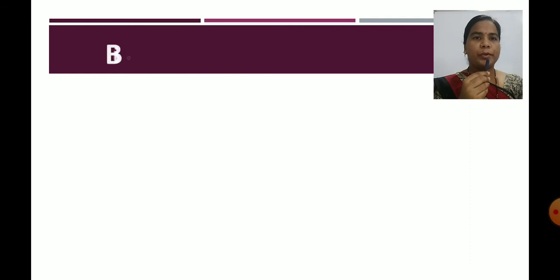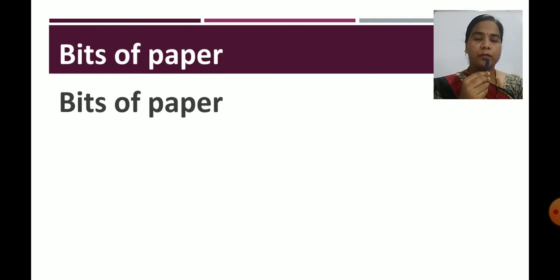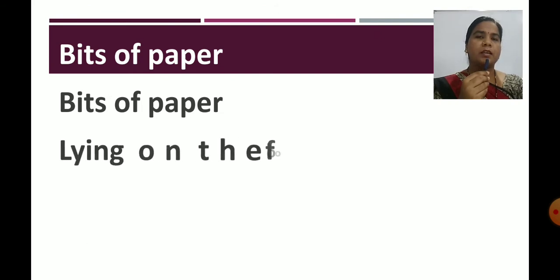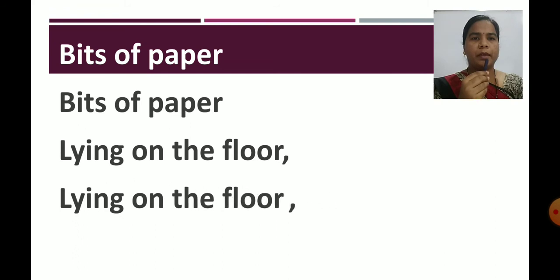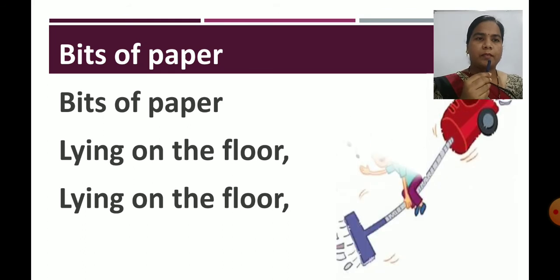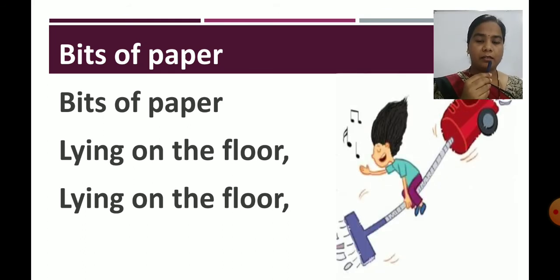Now I am going to explain this one by one. First of all, we will see the first 4 lines. Bits of paper, lying on the floor, lying on the floor. So children, now here we are looking at the explanation of this poem.